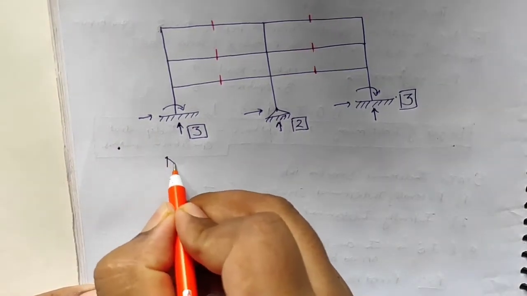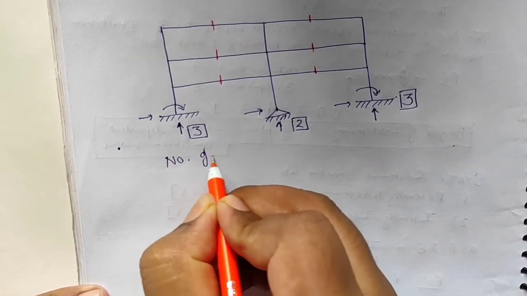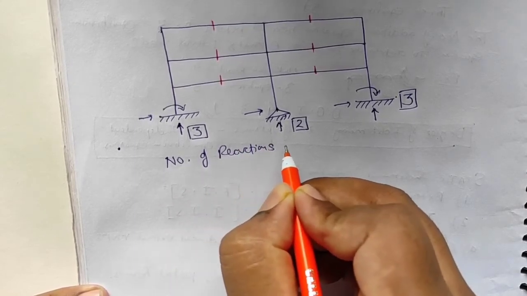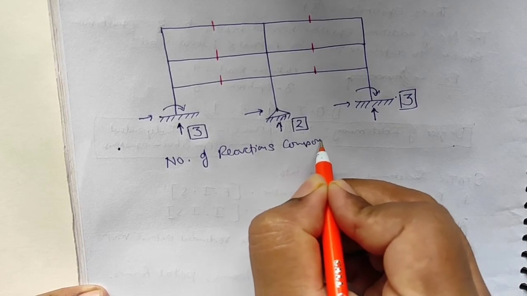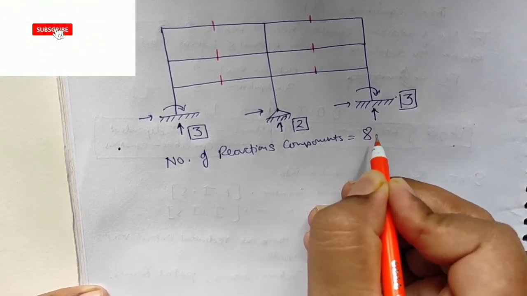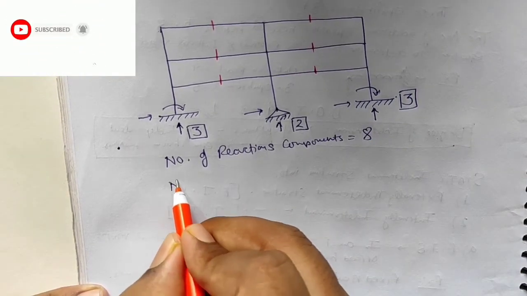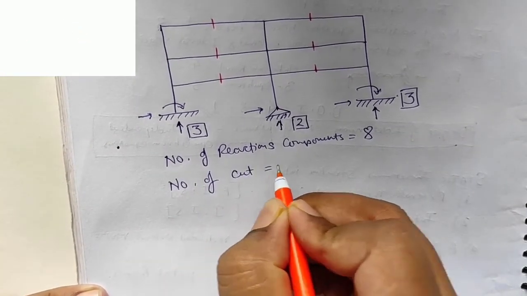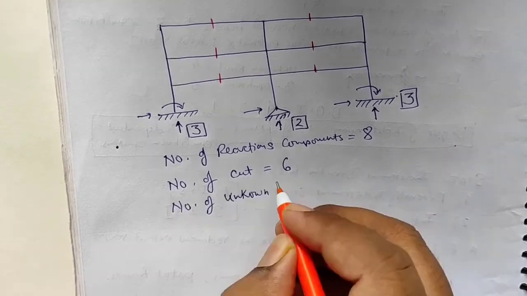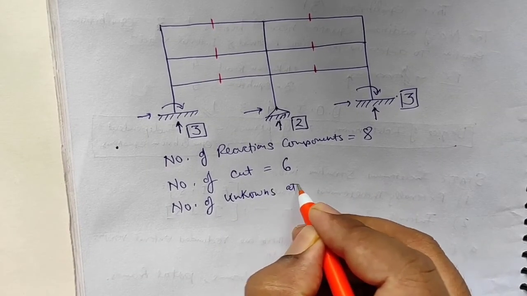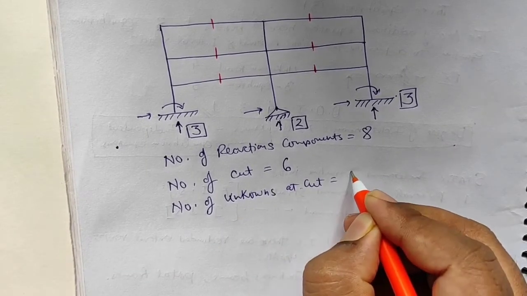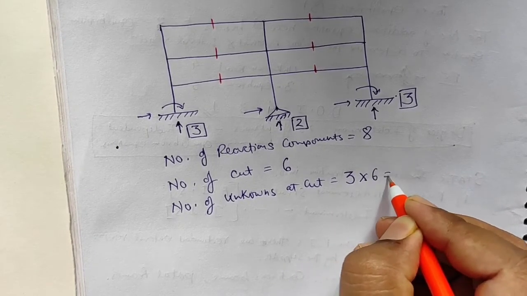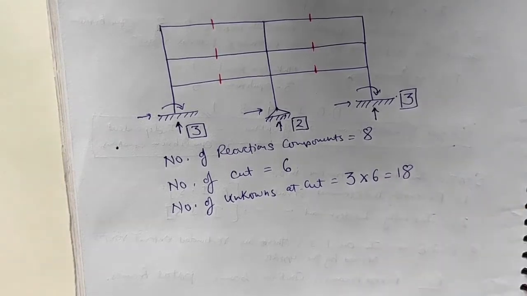So the number of reaction components here is 8. Again, the number of cuts is equal to 6. Number of unknowns at the cuts equals 3 into 6, that is 18.